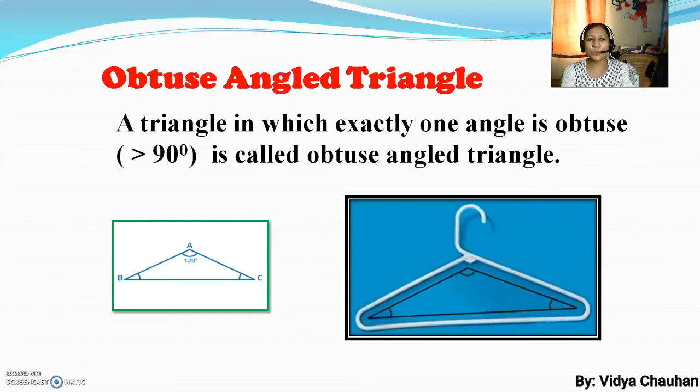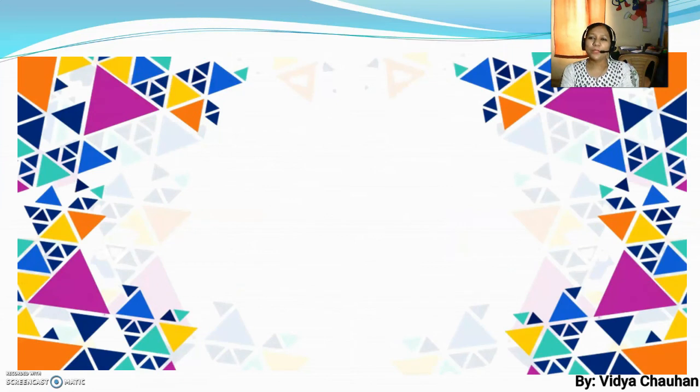Right, students? So till now we have discussed different types of triangles and their classifications on the basis of sides and on the basis of angles. This is all for today's lesson, students. You have studied it very well, and I hope my definitions and explanations will help you understand the concept in the best manner.